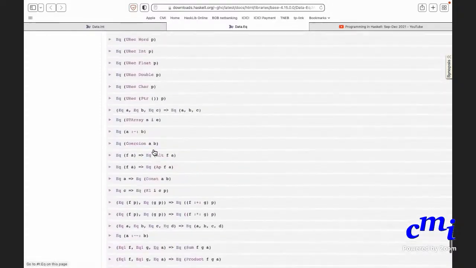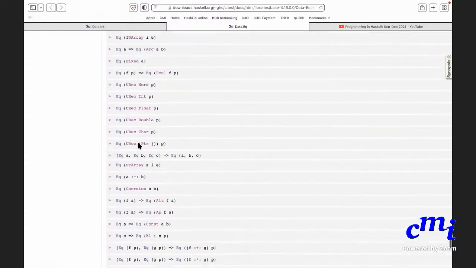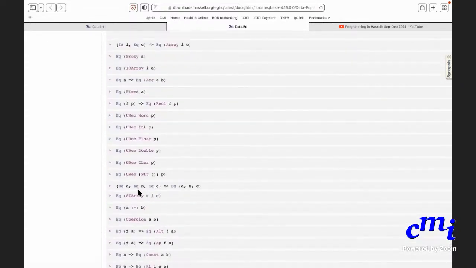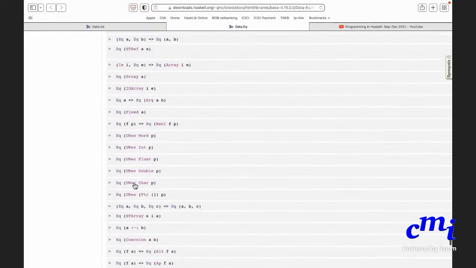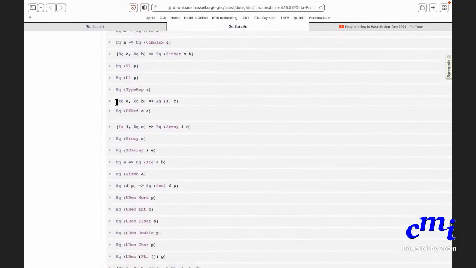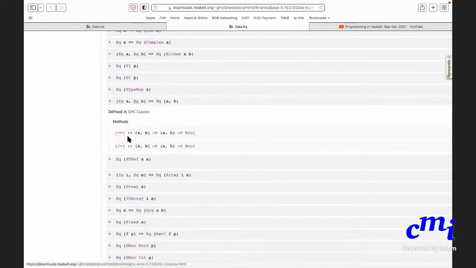But if EQ A and EQ B, then you have EQ of the pair, not here. This is triples. Yeah, here. They might even tell you how. Yeah. So you can go and check how they do it. They'll define it by checking the first coordinate first and then going to the next. Is it clear about EQ?